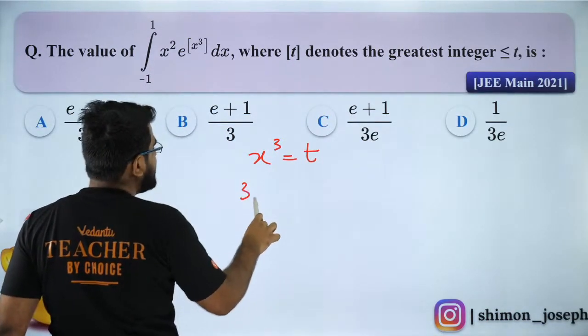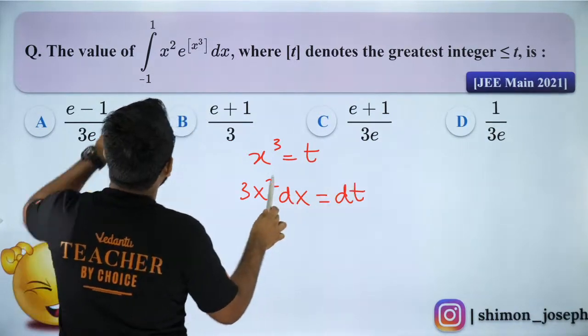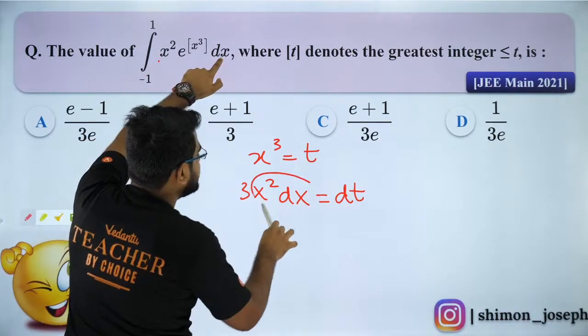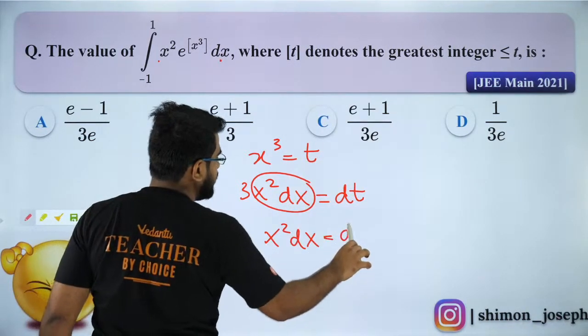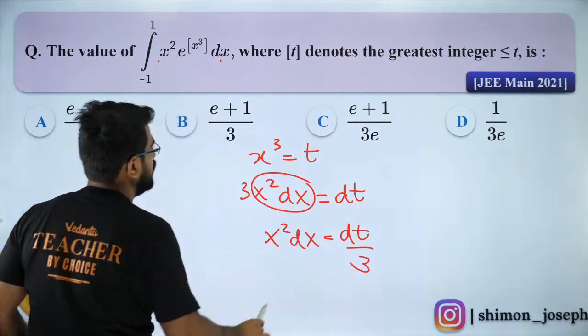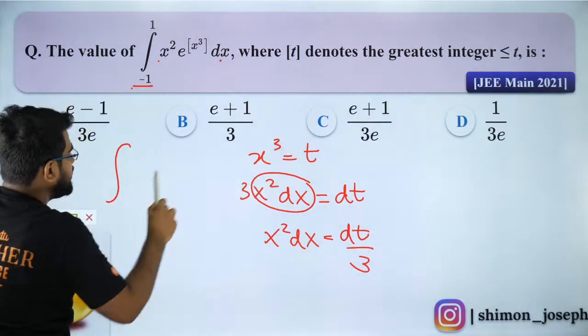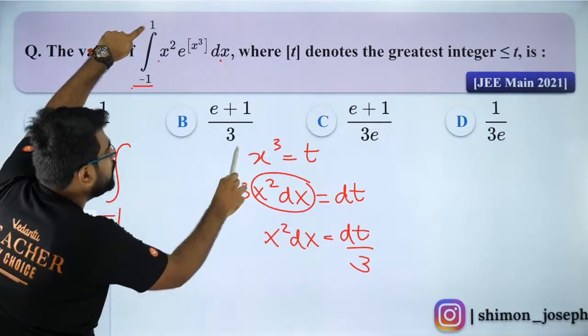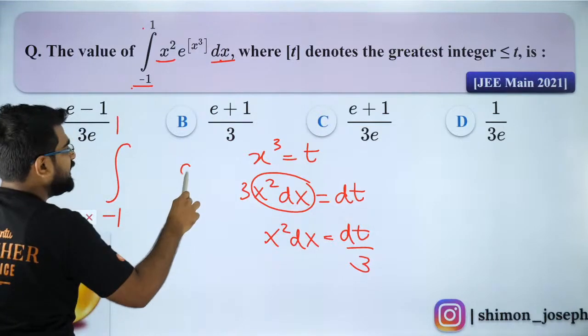So I will get 3x square dx as dt. So I have x square dx, which is nothing but dt by 3, my dear children. Everybody got it? Now x cube is t. So minus 1 cube is minus 1, 1 cube is 1, and x square dx is nothing but dt by 3.